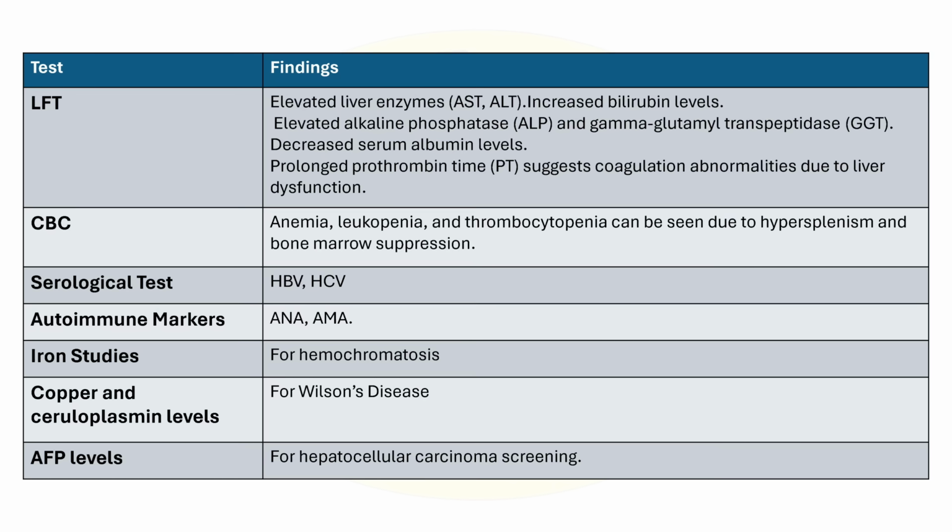Then there are some serologic tests like screening of viral hepatitis, hepatitis B virus, HCV, and autoimmune markers like ANA, AMA in the suspected cases of autoimmune hepatitis or primary biliary cholangitis. Then we also have to do some special tests like iron studies to rule out hemochromatosis, copper and ceruloplasmin levels for ruling out Wilson disease, alpha fetoprotein levels to rule out hepatocellular carcinoma.